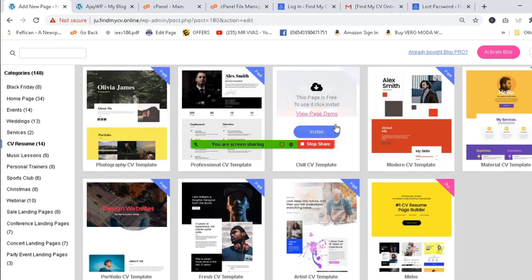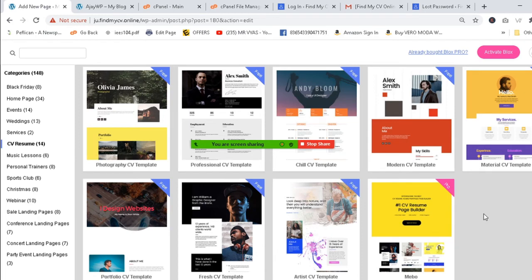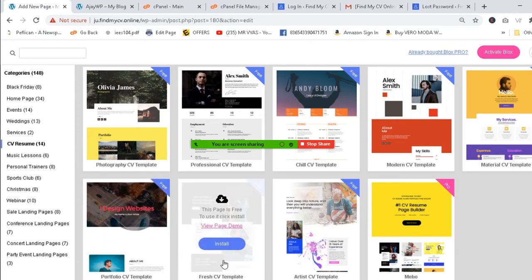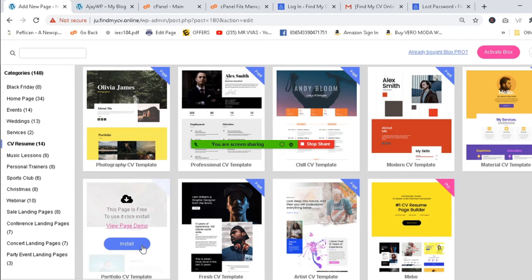So again, you can use any design. Let me upload this one, the last one. Every time I have uploaded a different design. So let me upload this one, the last one. You can upload any one. Done, sir. Done. Okay, now great, good.